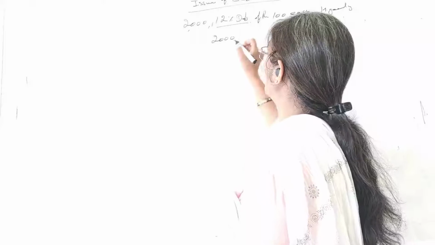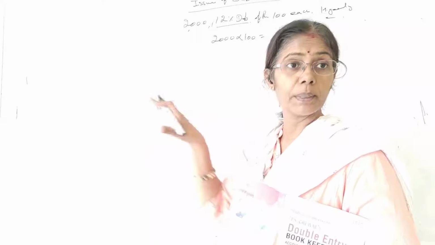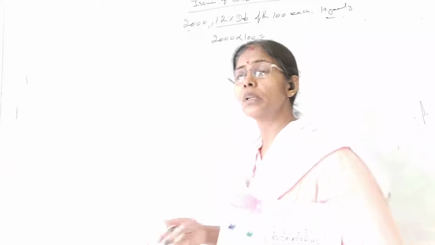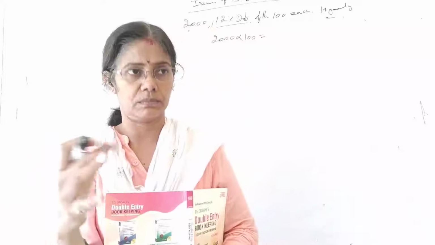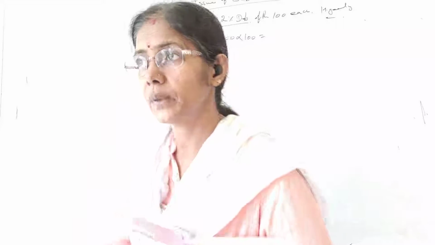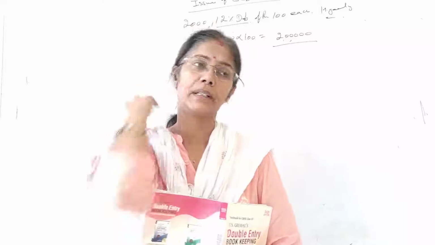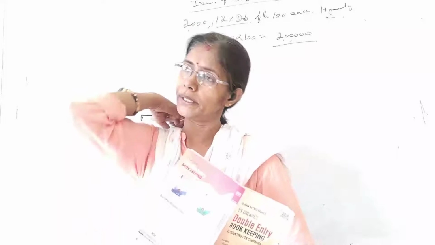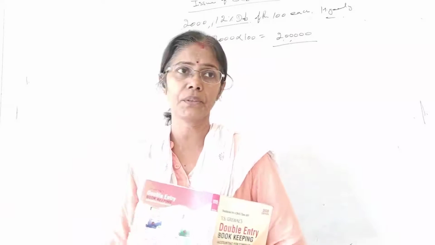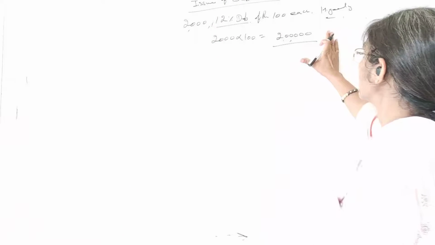2000 into 100. That will be the face value, no? On all the debentures. Here we are not calculating regarding one debenture. The whole debenture which has been issued by the company. So what is that? It's 2 lakh. So on which value will I be calculating interest? 2 lakh. Fine.